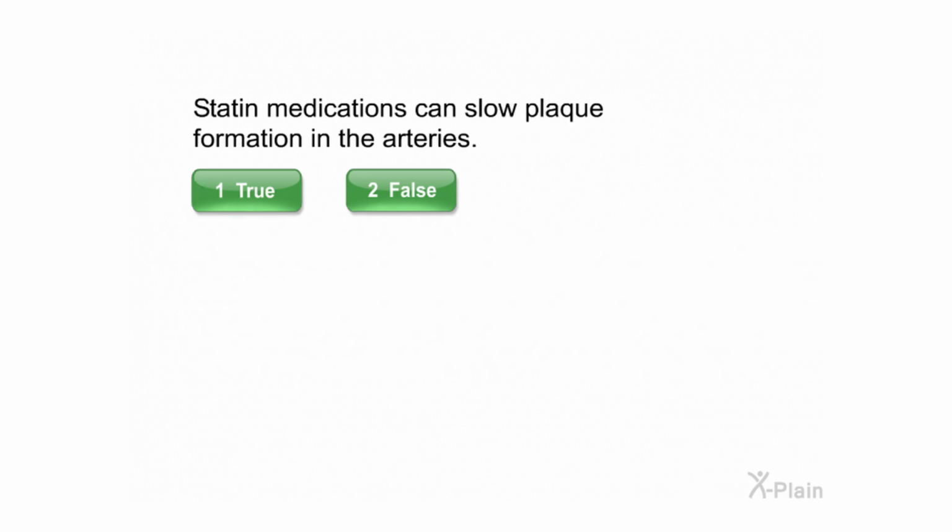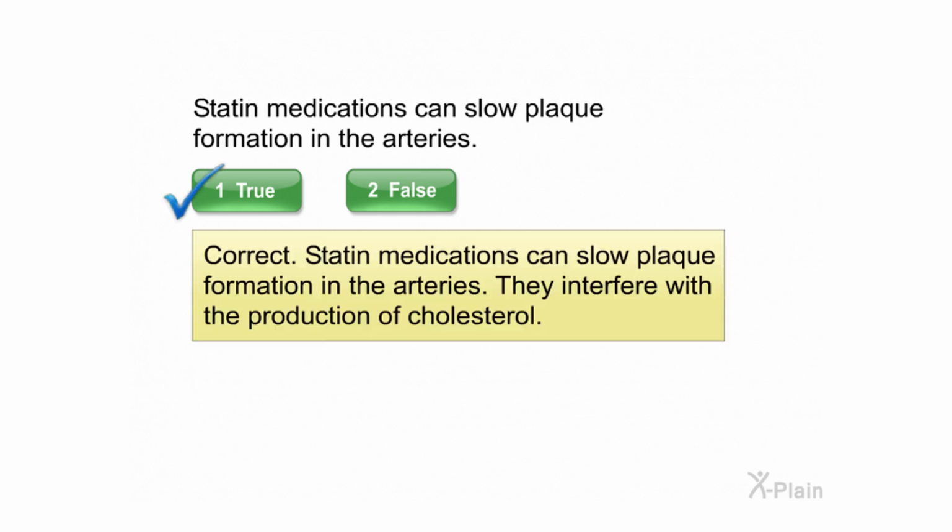Statin medications can slow plaque formation in the arteries. Select true or false. Correct. Statin medications can slow plaque formation in the arteries. They interfere with the production of cholesterol.